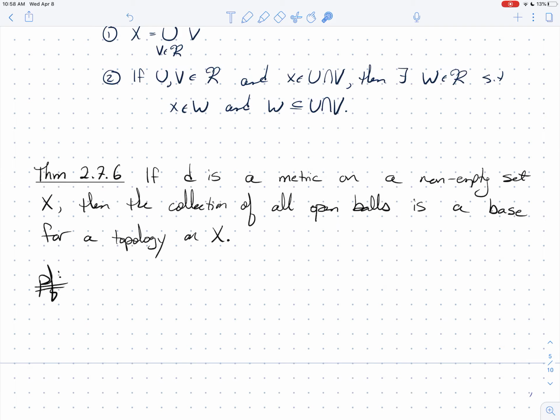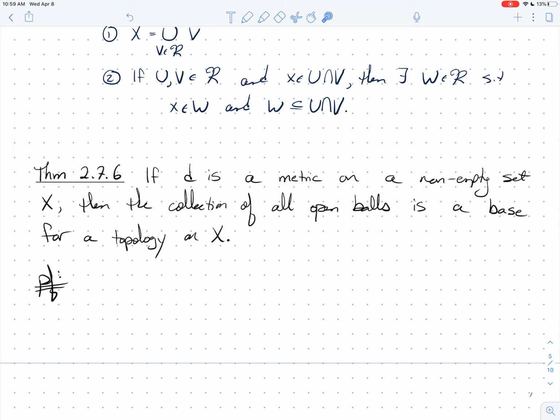I don't know how long this video will take. I apologize if it goes real long, but this is a proofs course, and these are some pretty important ideas. So here it is. This is kind of the heart of why we care about metric spaces and metrics at all. The reason is that if you have a metric on a non-empty set X, any metric, and you take the collection of all the open balls that we just looked at, take all of them, so my set R is the set of all open balls, then that collection is a base for a topology on X.